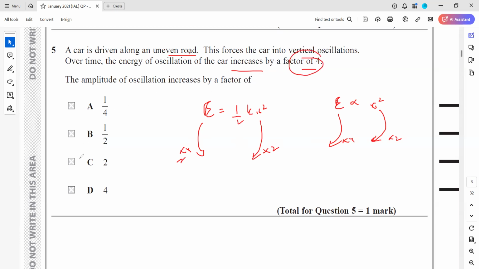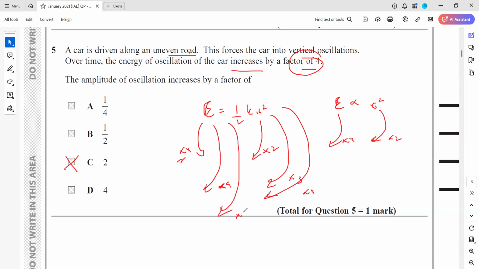So how much should the amplitude increase? It should increase by a factor of 2. And the same thing, if the amplitude increased by a factor of 3, the energy increased by 9. If the amplitude increased by a factor of 4, the energy increased by a factor of 16.